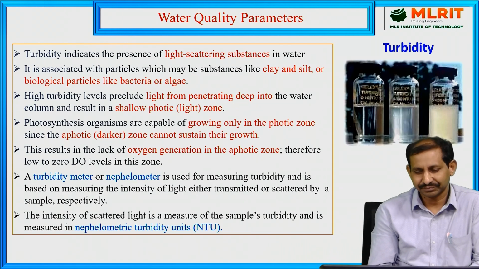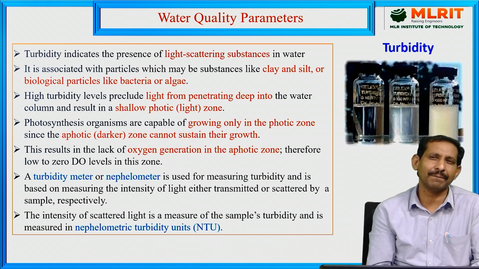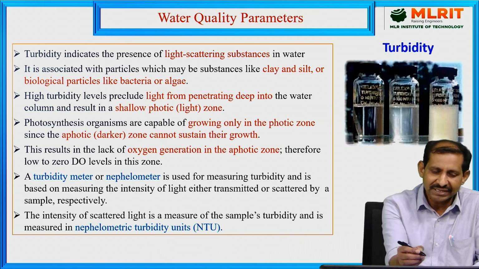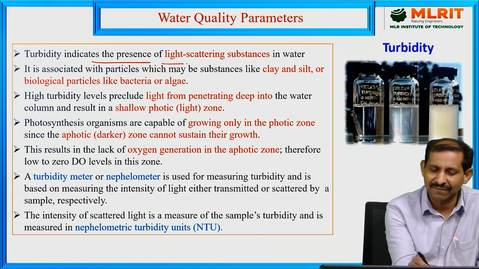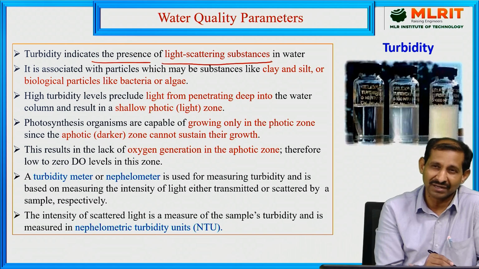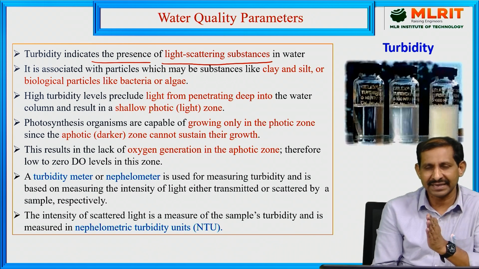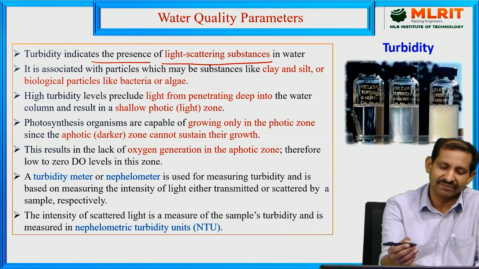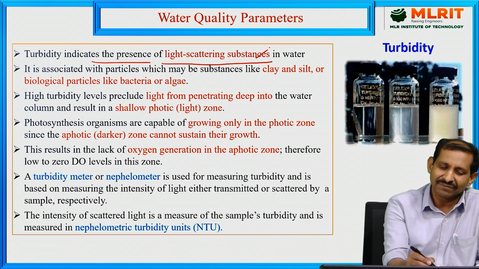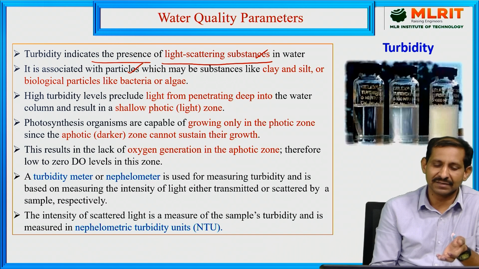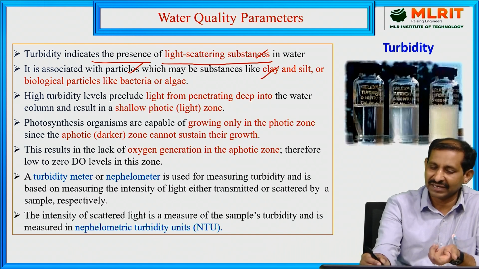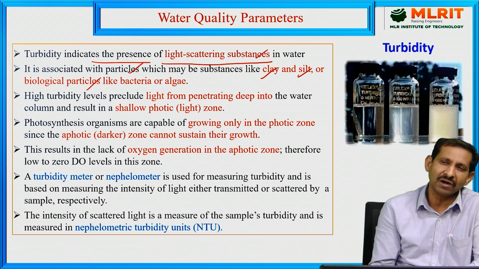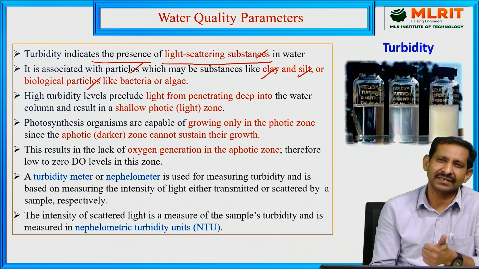Now coming to turbidity. Turbidity is also a very important parameter determined for water quality. Turbidity mainly indicates the presence of light scattering substances in water. For example, if more salts and more substances are dissolved in the water, light will be scattered by the substances in water. That is associated with particle sizes, for example clay and silt, and some biological particles like bacteria and algae. These all influence the turbidity related to the water parameters.